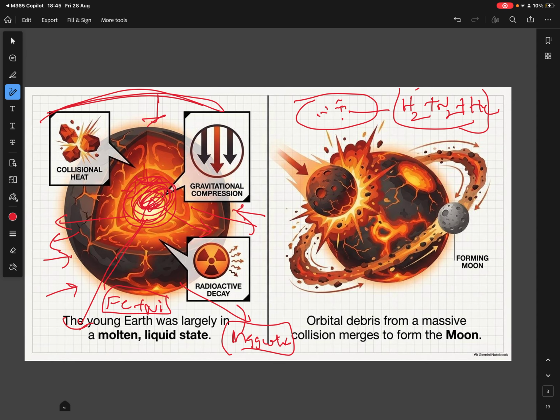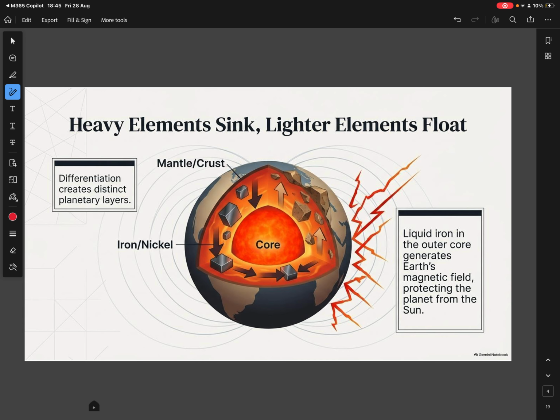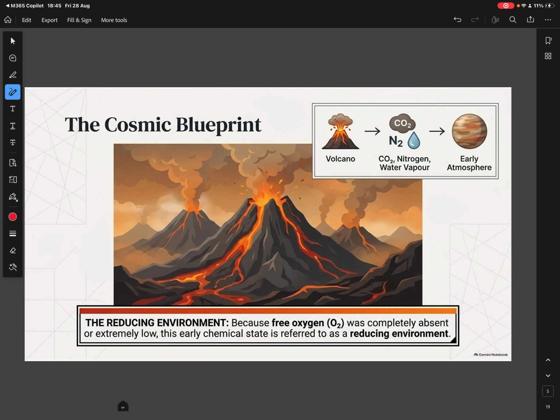During this condition, this liquid core part started ejecting outside in the form of volcanic eruptions. The magnetic field also comes because of this, and that also resulted in some volcanic eruptions.